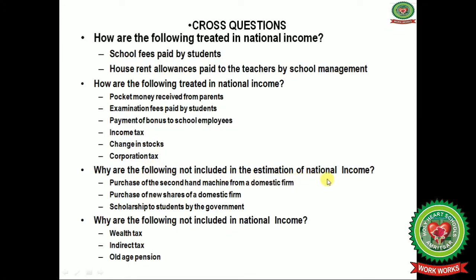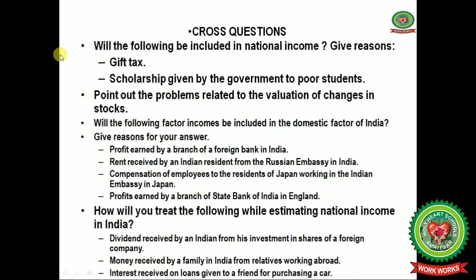Next question is, why are the following not included in estimation of national income? First one is purchase of second hand machine from a domestic firm, purchase of new shares of domestic firm, scholarship to students by the government. Next question is, why are the following not included in national income? Wealth tax, indirect tax, old age pension. Next question is, will the following be included in national income? Give reasons. Gift tax and scholarship given by the government to poor students.